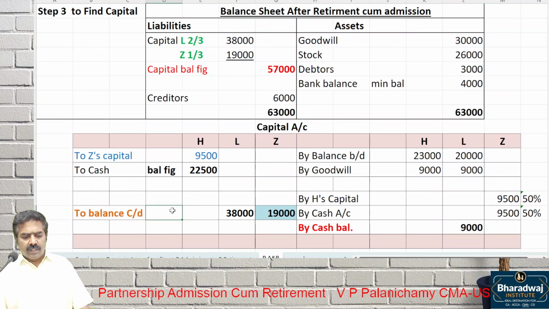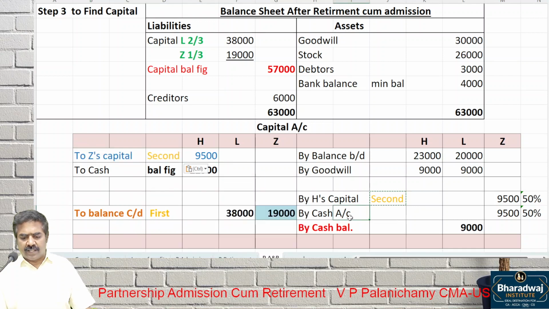Thereafter, this is the first one: we record the closing capital first. Then this is the second one: we find out how much his father has to contribute. 9,500 is contributed by his father.